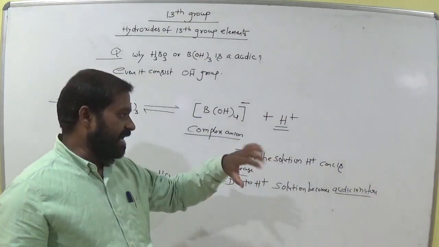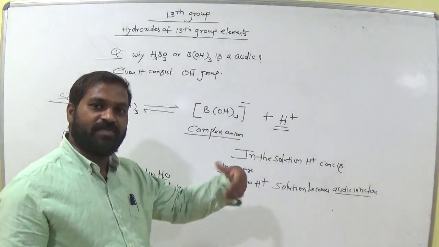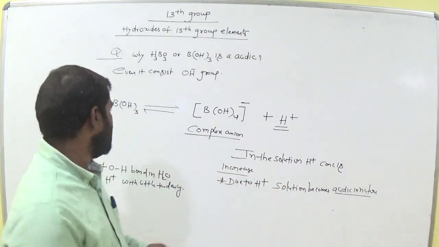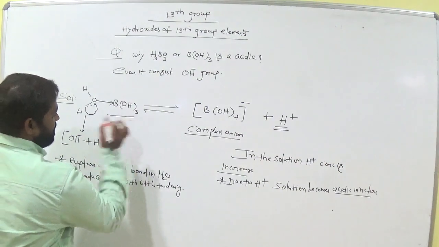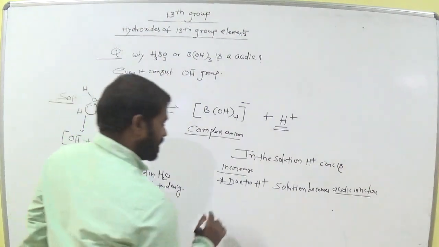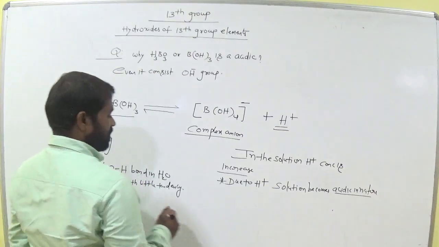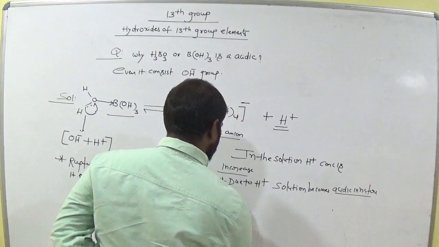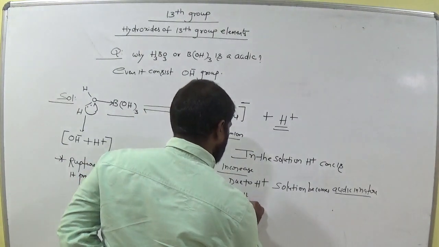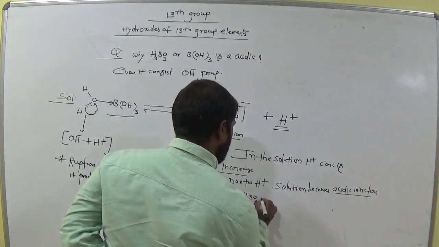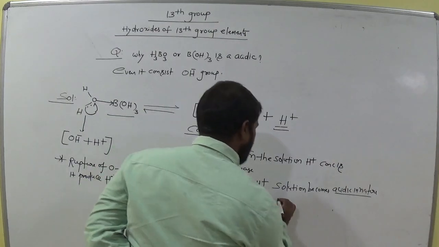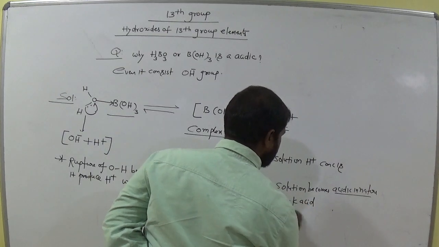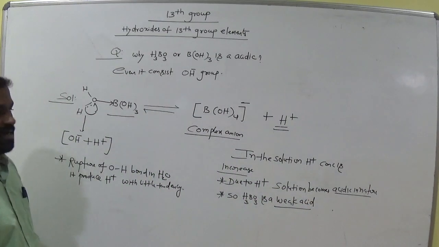Now is it a greater extent or a few H plus released here? A few H plus are released. So it is a weak acid, with little tendency. Rupture means breakdown. Here the OH bond is broken. So H3BO3 is a weak acid. Okay, is it clear?